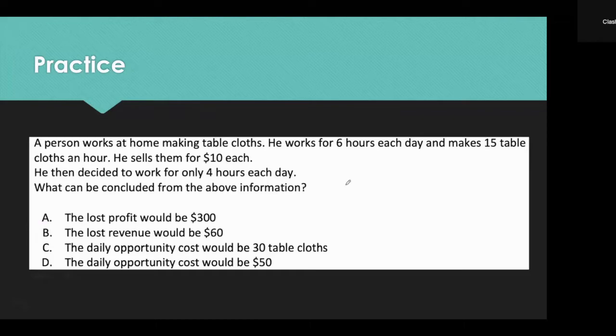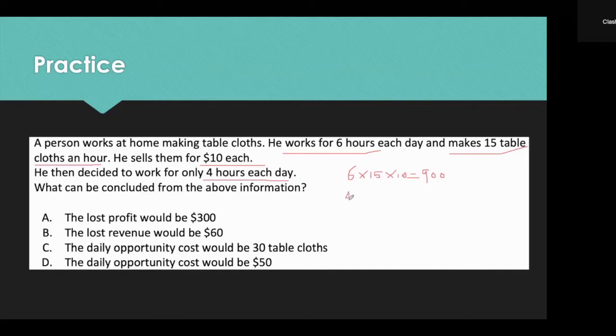So let's just do some simple calculations. He works for 6 hours, making 15 tablecloths an hour, sells them for $10 each. It's basically a math problem. So 6 hours a day, make 15 tablecloths per hour. So you make 6 times 15 total tablecloths per day, sell them for $10 each, right? Therefore, for each day, he can make $900.